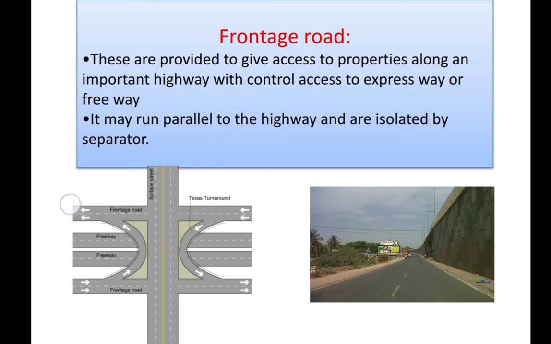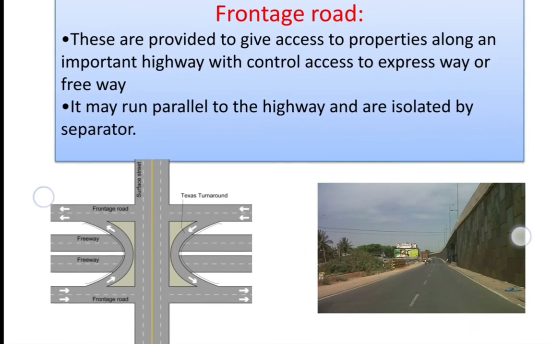That road may go to some other rural road or sub-arterial roads. That road is considered a frontage road. It is provided to give access to the properties along the important highway with controlled access, like an expressway or freeway. It may run parallel to the highway and is isolated by a separator. This is called a frontage road.